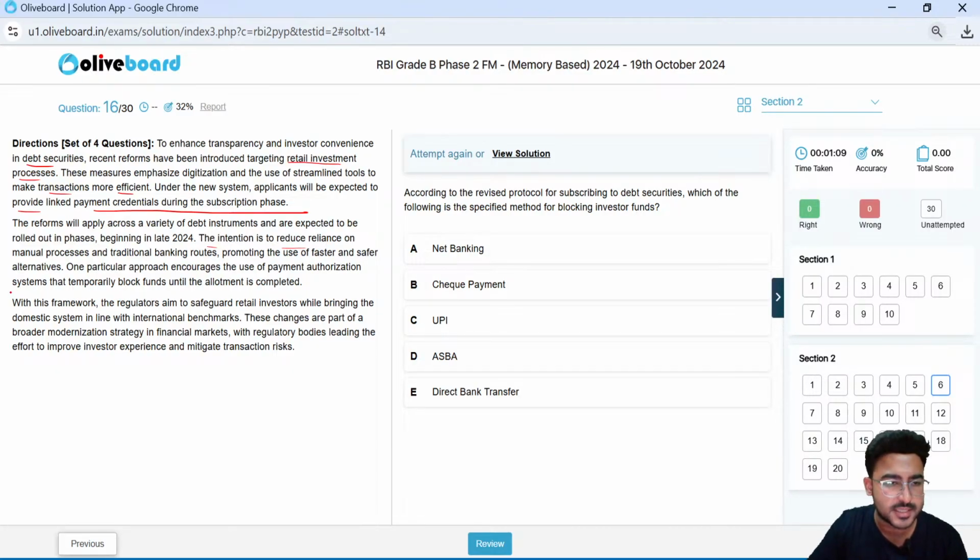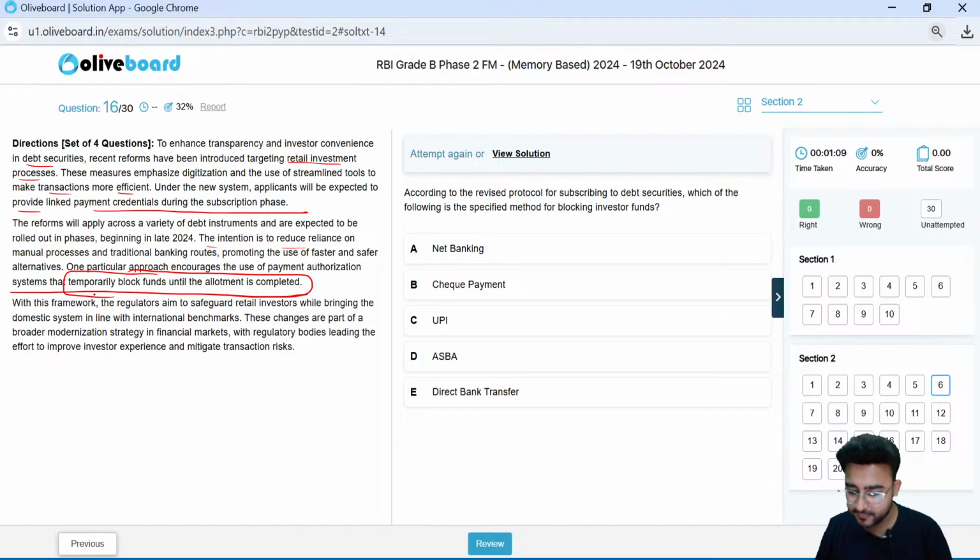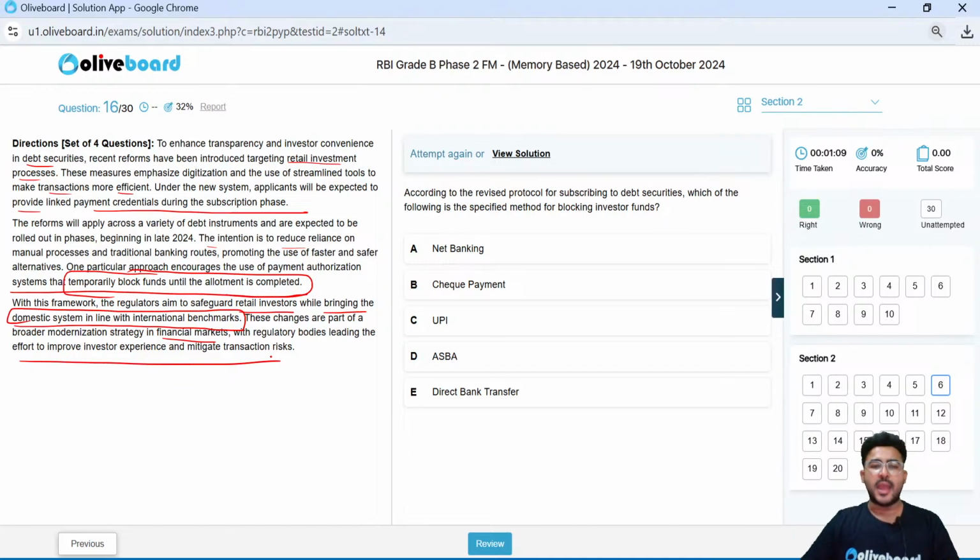So here they have stated that there will be temporary blocking of funds until the allotment is completed, and that's what happens in the process, right? Whenever you apply for a new security. Through this framework, the regulators aim to safeguard the retail investors while bringing the domestic system in line with the international benchmark. These changes are part of a broader modernization strategy in financial markets, with regulatory bodies leading the efforts to improve investors' experience and mitigate the transaction risk. So this is also from the finance current affairs only, right?